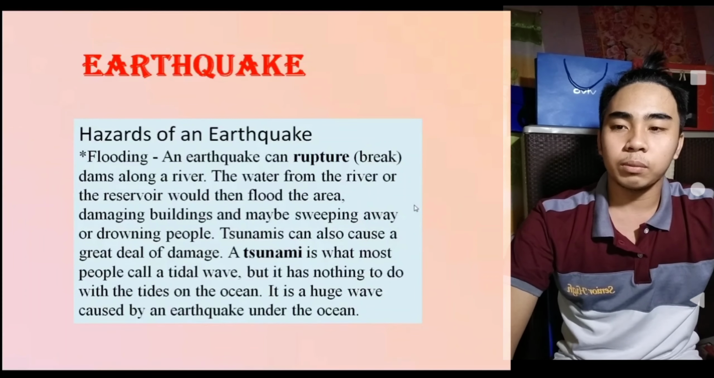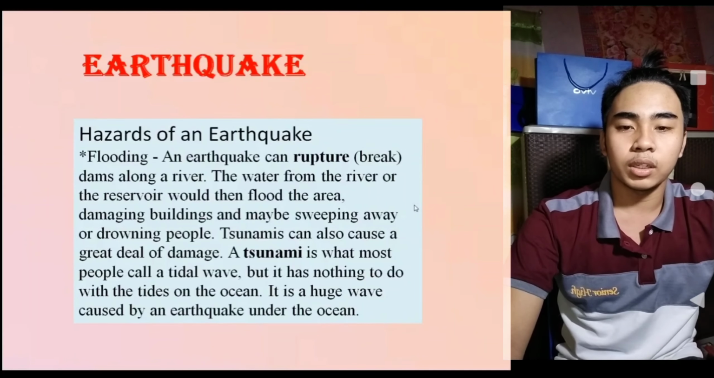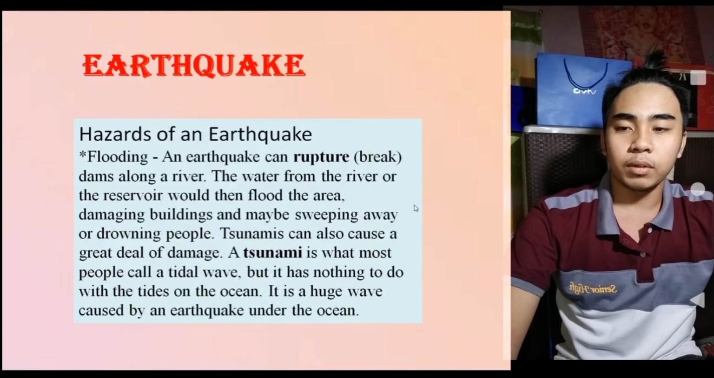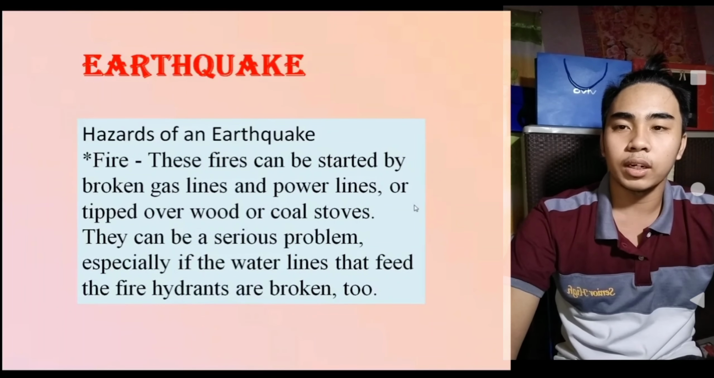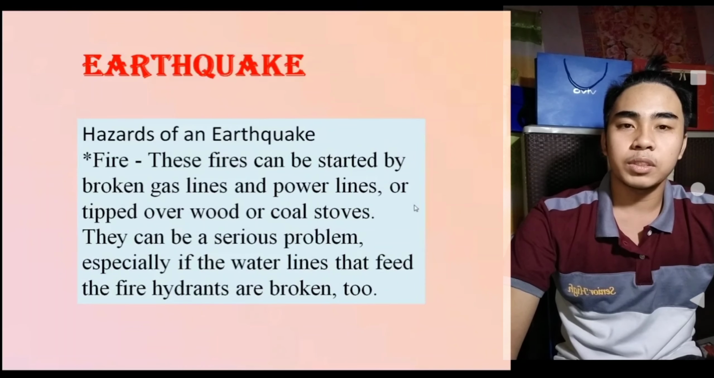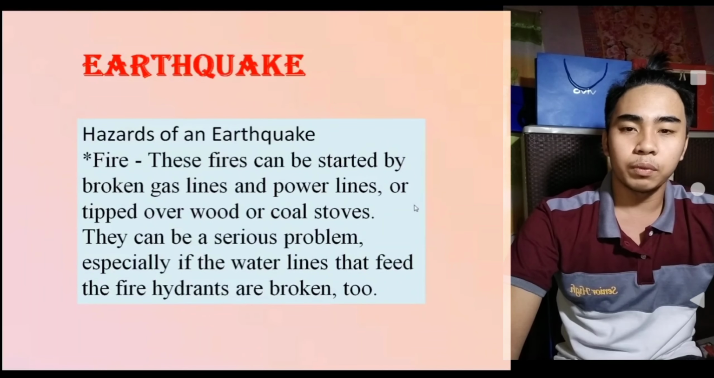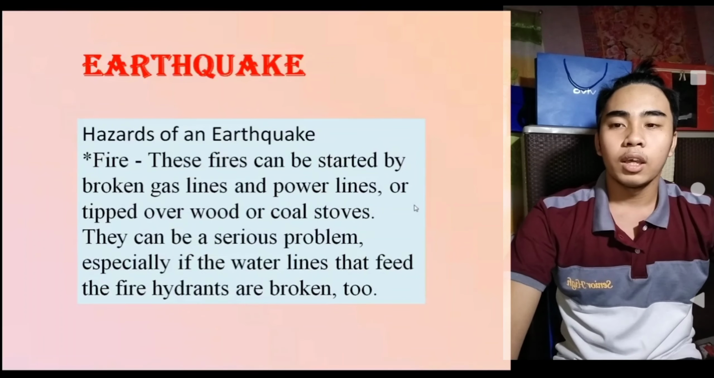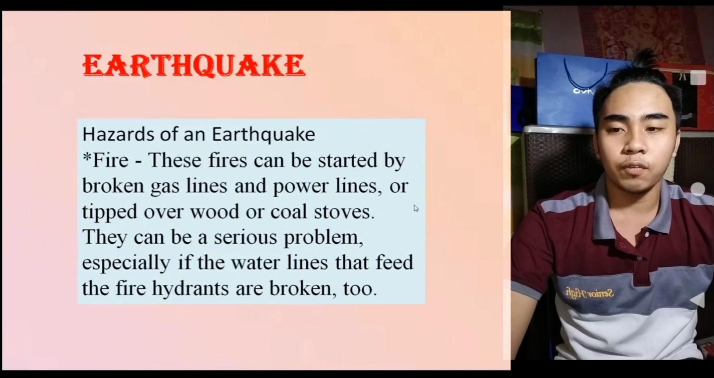A tsunami is what most people call a tidal wave, but it has nothing to do with the tides on the ocean. It is a huge wave caused by an earthquake under the ocean. And the last one is fire. These fires can be started by broken gas lines and power lines, or tipped over wood or coal stoves. They can be a serious problem, especially if the water lines that feed the fire hydrants are broken too.